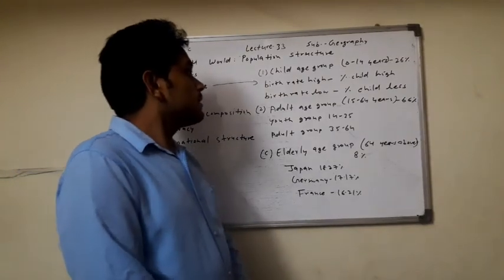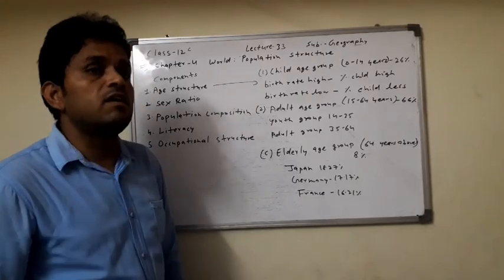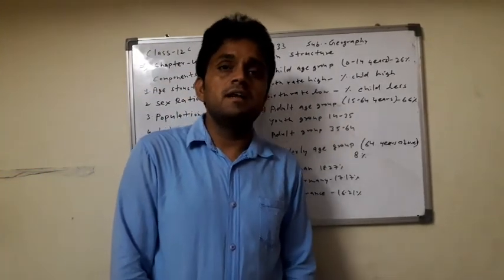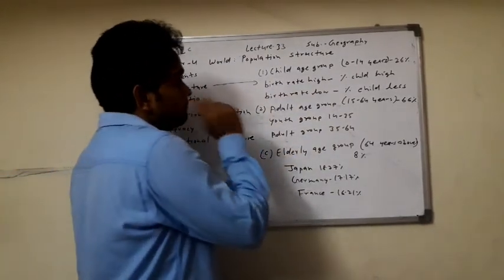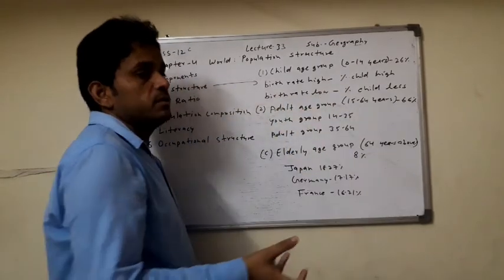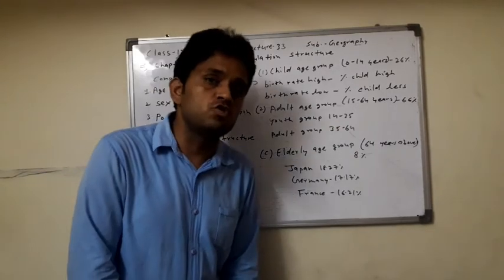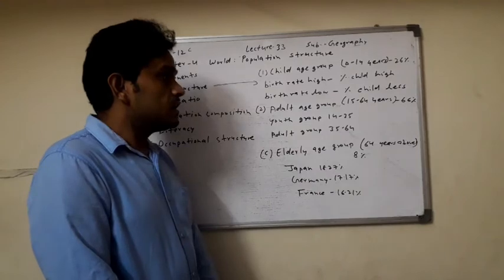Next, where the birth rate is low, like developed countries. In developed countries, Western European countries, Russia, Japan, Britain, Germany, Italy, all these countries have a low birth rate. Then the child population is also low, so the percentage of the child age group is also less in the total population in these countries. Clear?